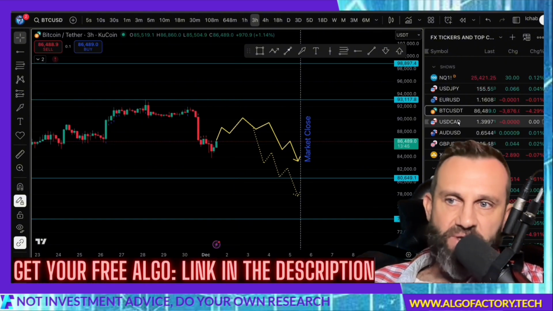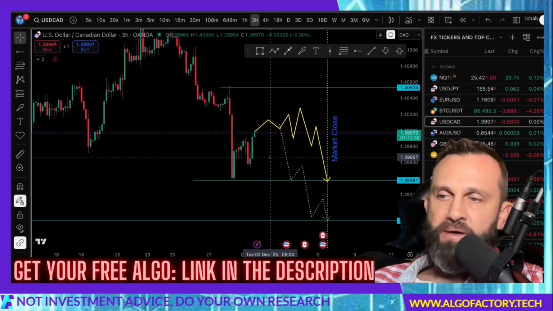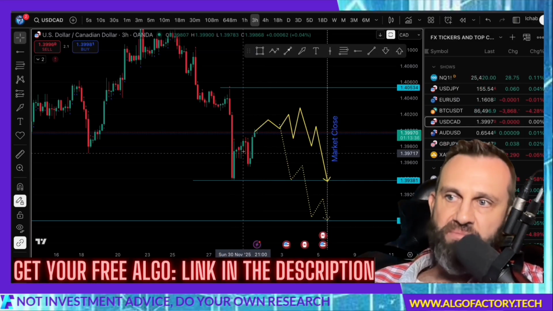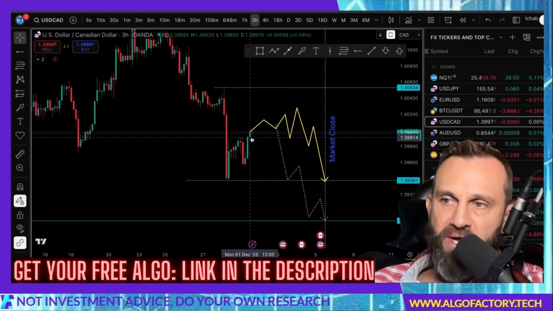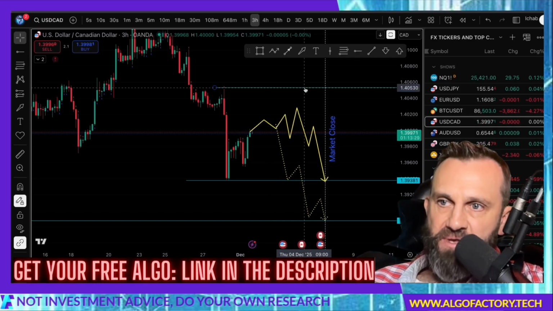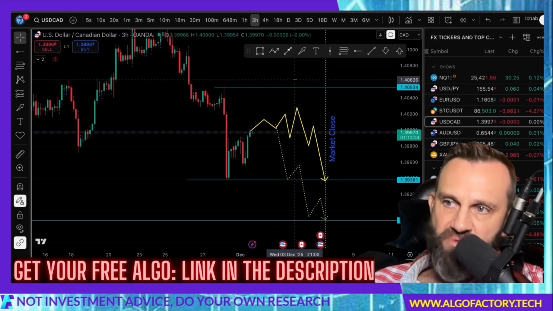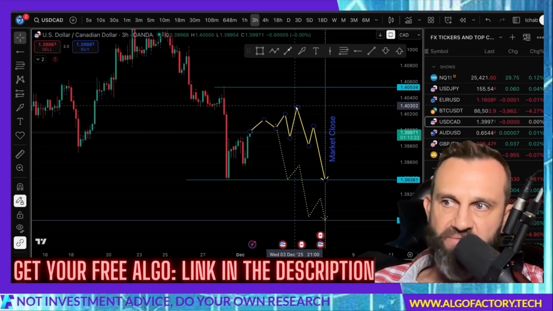Let's go take a look at USD CAD. I don't expect a lot from USD CAD. High time frame, it's a bit bearish, but it's in a bit of a bounce right now, just a short-term bounce. So I think price is going to go sideways and then head down. Upper bound right now I think is going to be 140.53. I don't think price is going to go above that. If we get a surprise move up, it would be kind of a surprise to me.